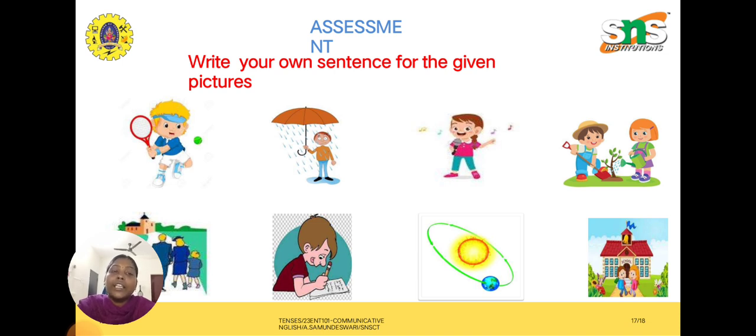She is singing, and they are watering the plant. They are going to church. He is writing an examination. The earth revolves around the sun, and they are enjoying, or else they are going to school. In all these pictures I used only the present and present continuous forms.